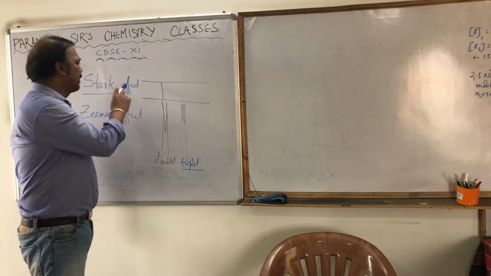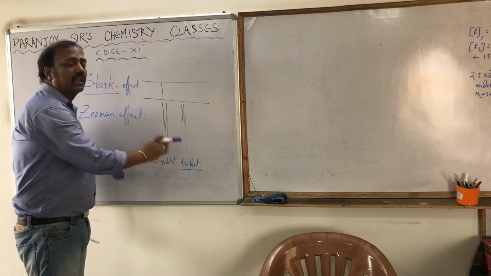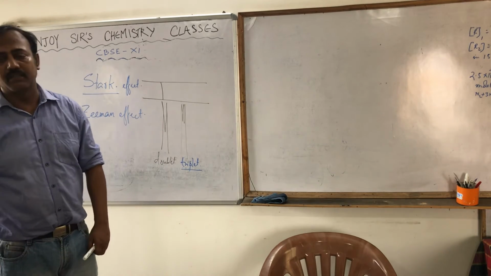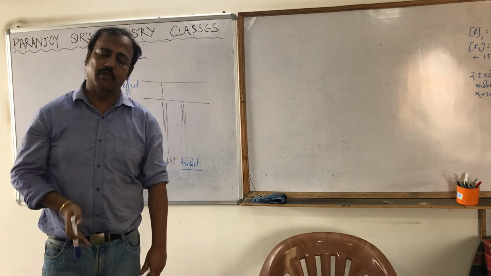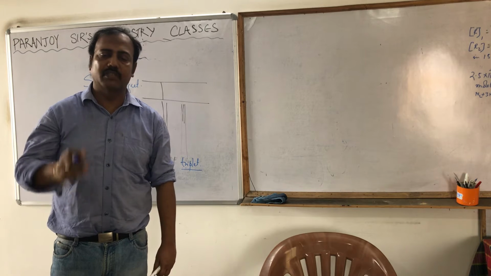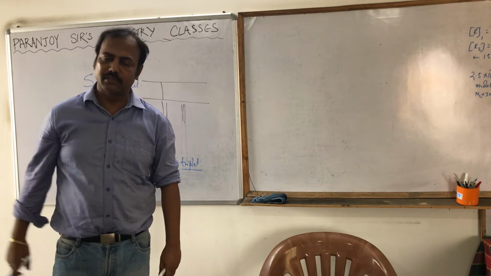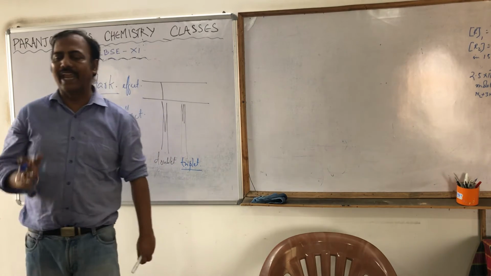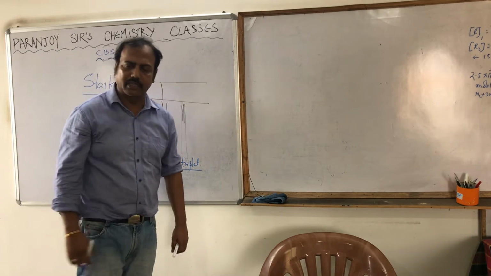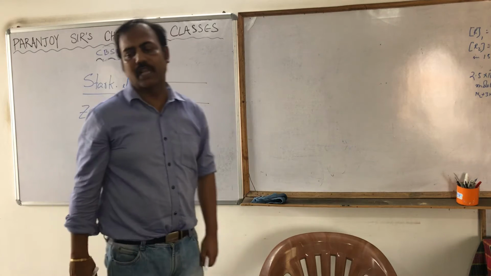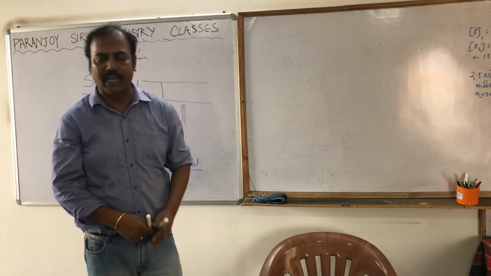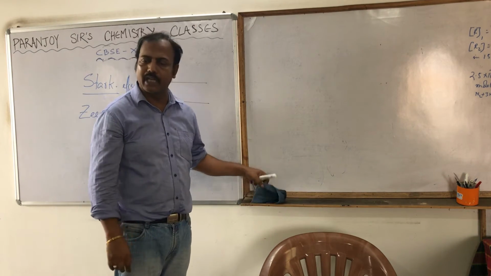So the Zeeman effect and the Stark effect cannot be explained by Bohr's theory. Here comes the ending, I should say, of Bohr's theory. Bohr's theory ends here. Now we have to think of something else, because this cannot explain anything. Literally, it cannot explain anything.